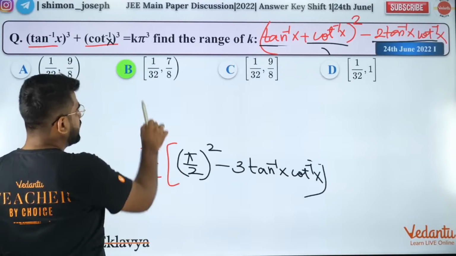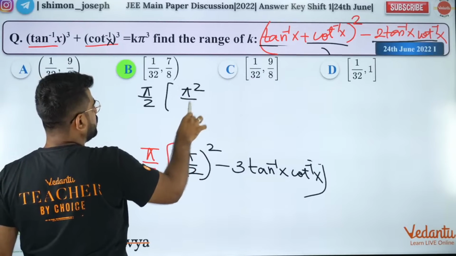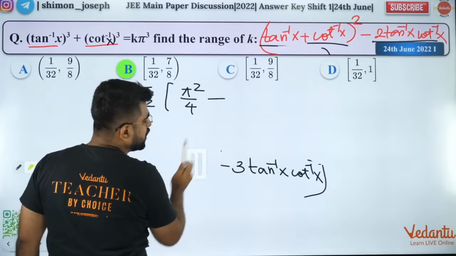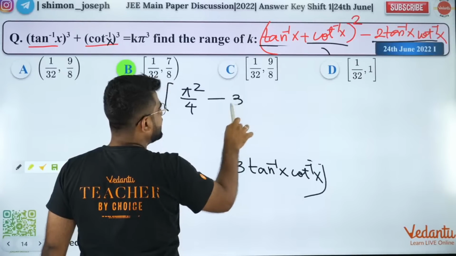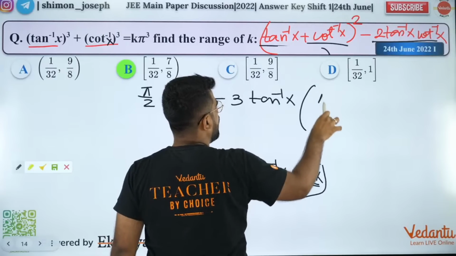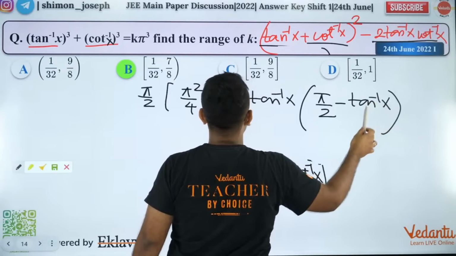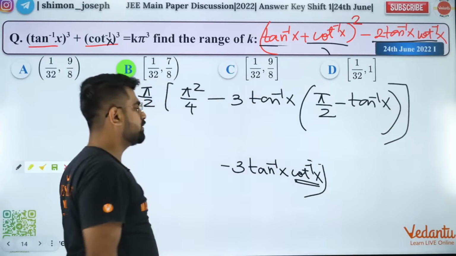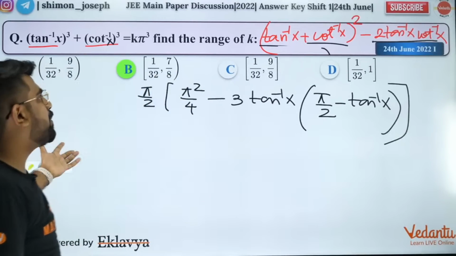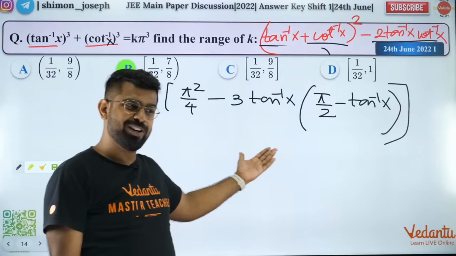So what will this be? I'll have pi by 2 into, this will be pi square by 4 minus 3 tan inverse of x cot inverse of x. So I'll write this as 3 tan inverse of x, and cot inverse of x I will write as pi by 2 minus tan inverse of x. Are you guys happy with that? So now you have to find the minimum and maximum value of this. Can you guys finish it off from here?